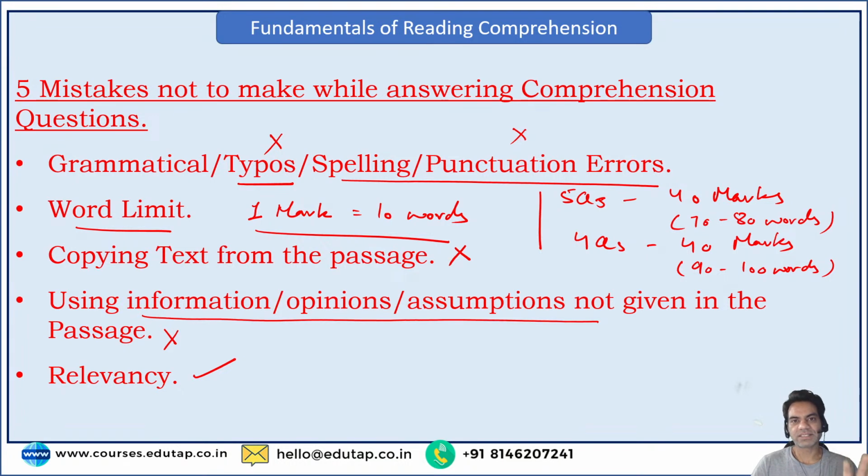Why are they asking you reading comprehension again in phase 2 when they've already tested you on reading comprehension in phase 1? Please understand this. Why are they asking you reading comprehension once again in phase 2 when they've already tested you for reading comprehension in phase 1? What is the difference? What is the cycle? The difference is, in phase 1 you are only finding out the answers, the multiple choices that are given to you in the questions, right? You are only looking for those options.